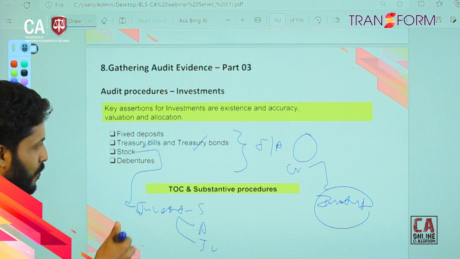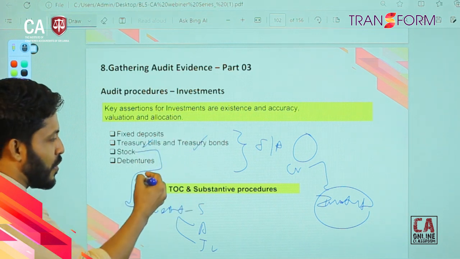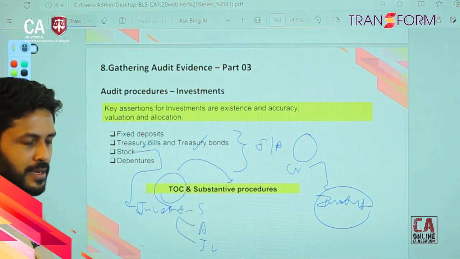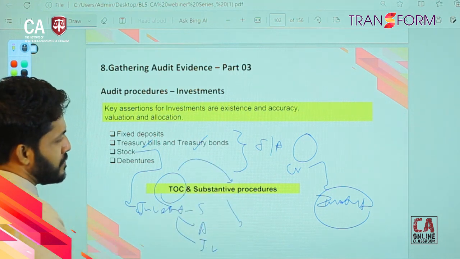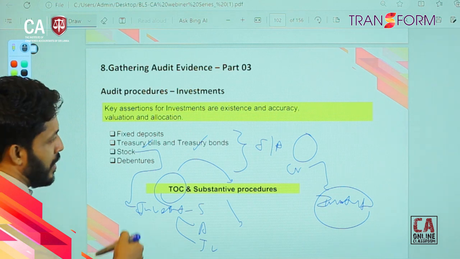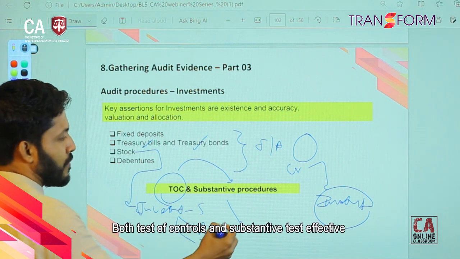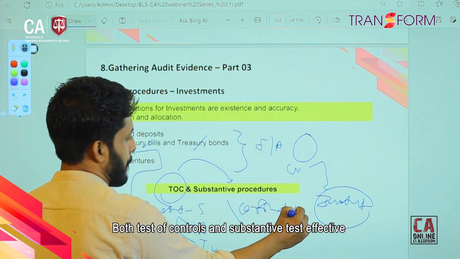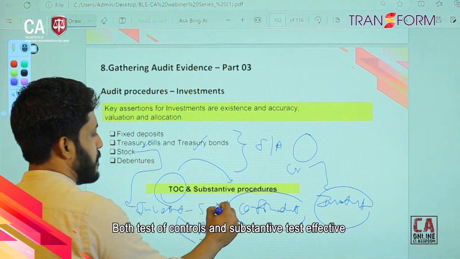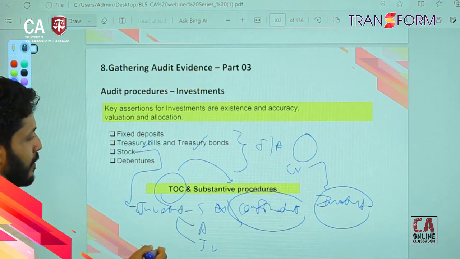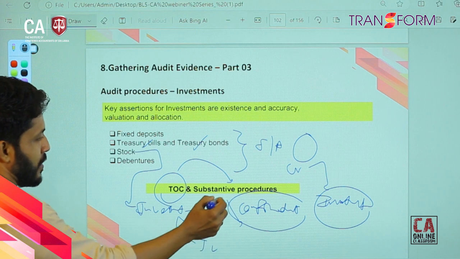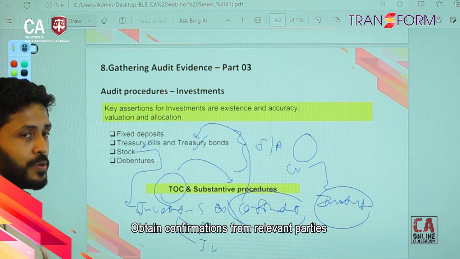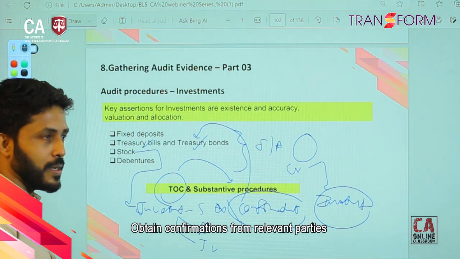So, if it is so, you have to focus on the process, you have to do a walkthrough, you can do TOC, you can do substantive procedures, right. Under substantive procedures, definitely you can call for confirmation from whatever party issued that instrument.